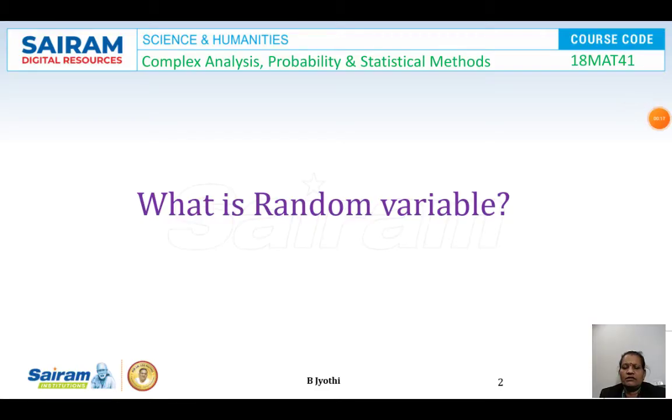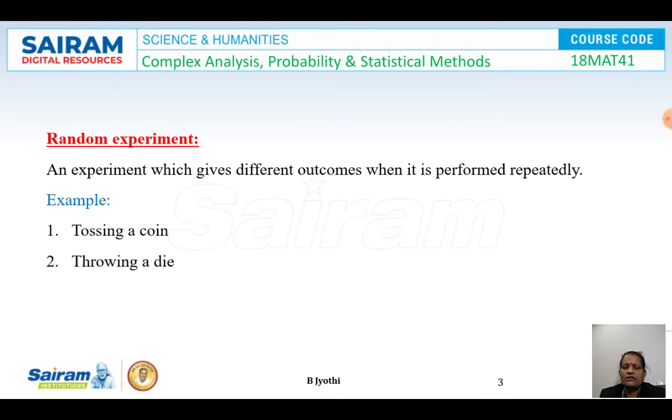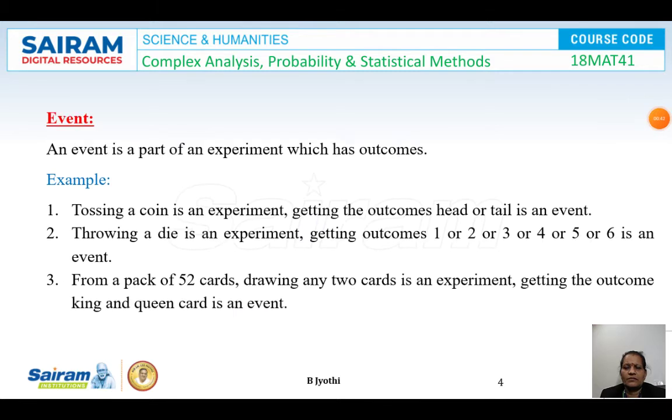To begin with, what is a random variable? Random experiment: an experiment which gives different outcomes when it is performed repeatedly. First example is tossing of a coin. Second example, throwing a die. What is an event? An event is part of an experiment which has the outcomes.